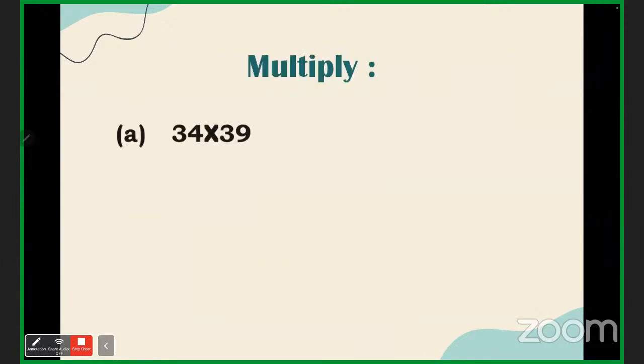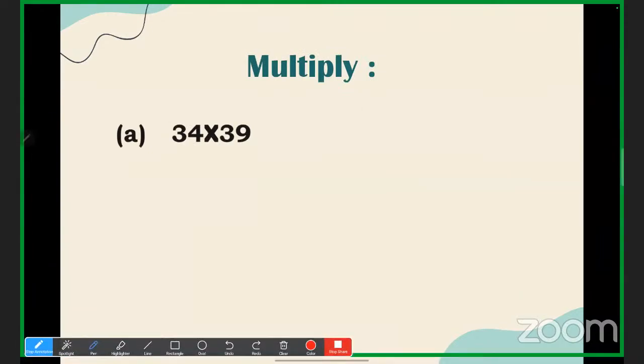Would you try to find out the unit place of this without multiplication? Although here it is written multiply, you don't have to multiply. If you know the concept of unit place, you can do it; if you don't know, obviously we have to multiply and then tell the answer. Now tell me. The unit place is 4 here. So the unit place of the answer is totally dependent on the product of the unit places of all the numbers involved. Can we say that? Yes or no?